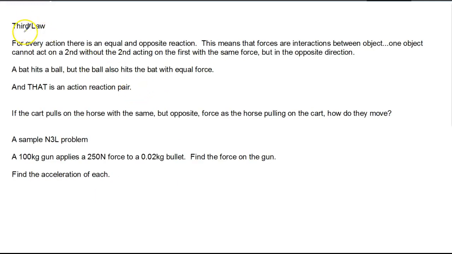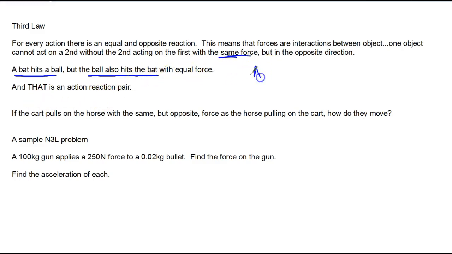Okay. Third law: for every action there's an equal and opposite reaction. What that means is that forces are interactions between objects. So you can't have a first object acting on a second without the second acting back with the same force, but in the opposite direction. So a bat hits a ball, but the ball also hits the bat with the same force. And that's an action-reaction pair. The bat hits a ball, the ball hits the bat.